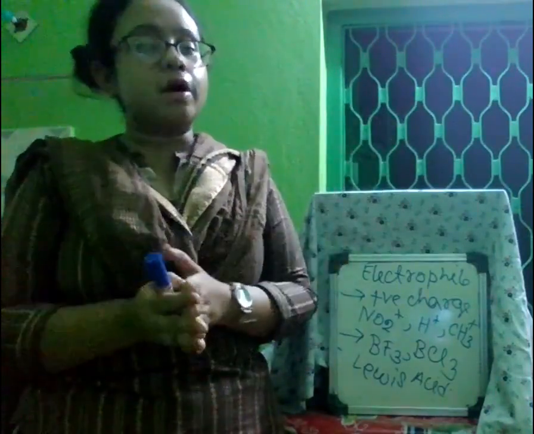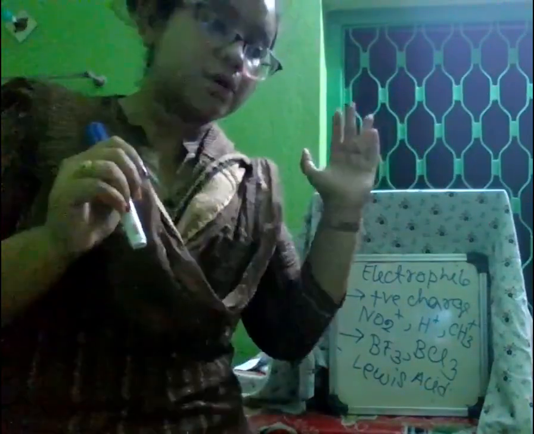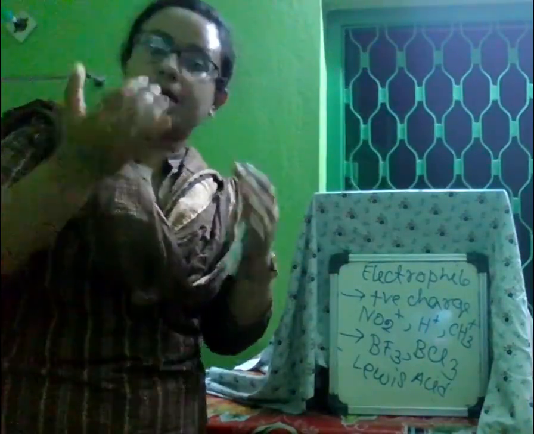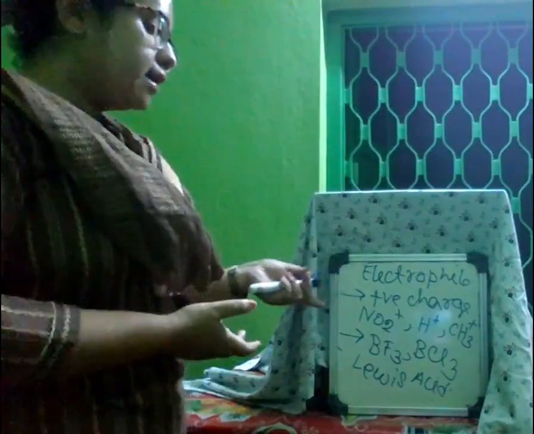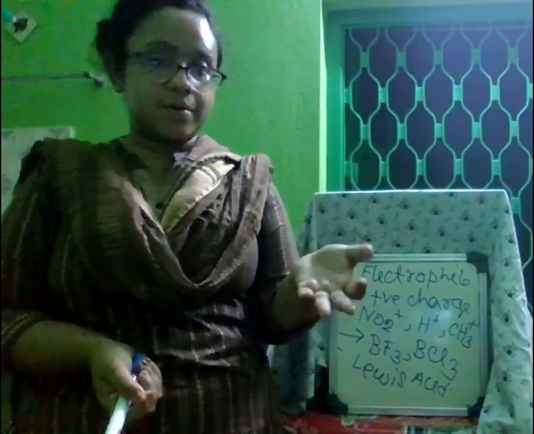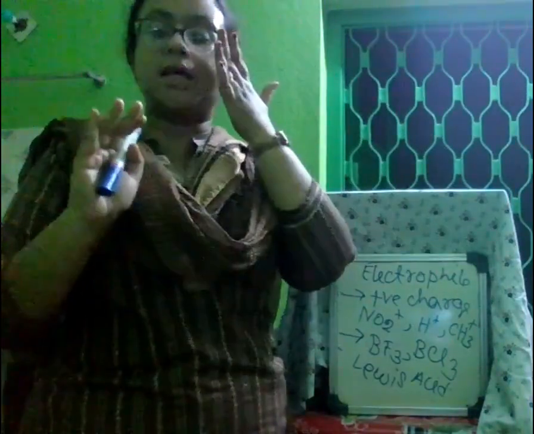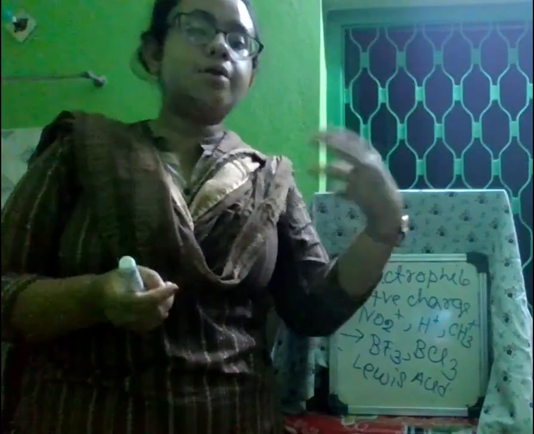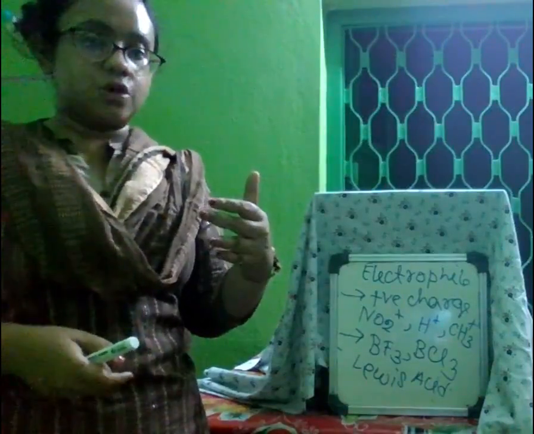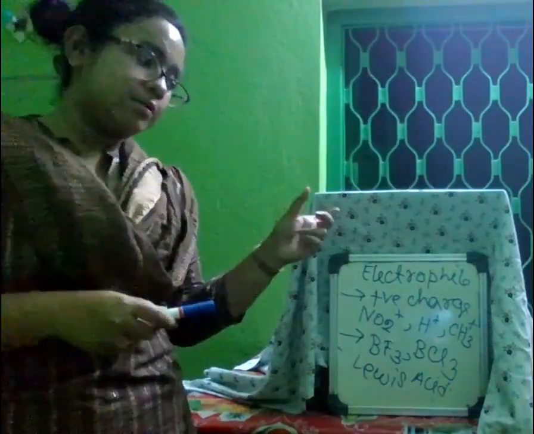Now, whatever I talk about nucleophile, nucleophile means there will be an excess amount of negative charge. Negative charge means definitely there are extra electrons. There are also lone pairs. A lone pair means an electron pair which is not participating, and a double bond means extra electrons. So whoever has extra electrons by any means will act as a nucleophile, and who has fewer electrons will act as an electrophile. Excess electron, nucleophile; less electron, electrophile.